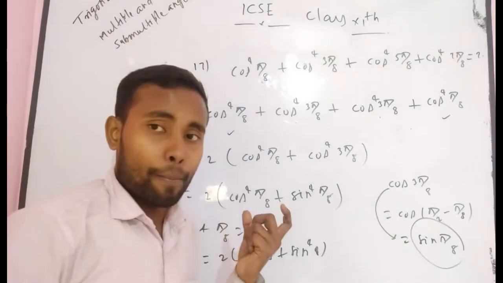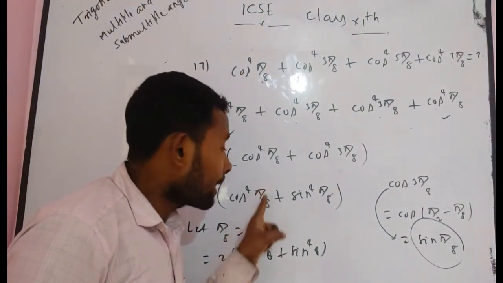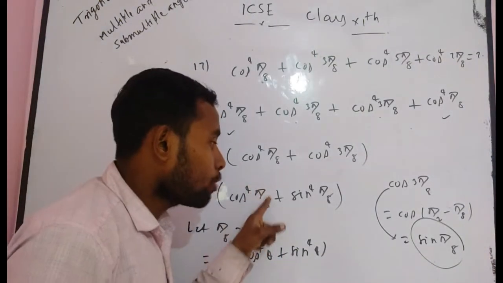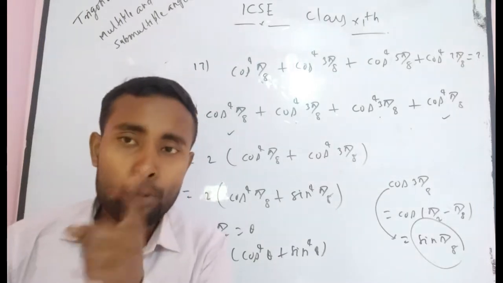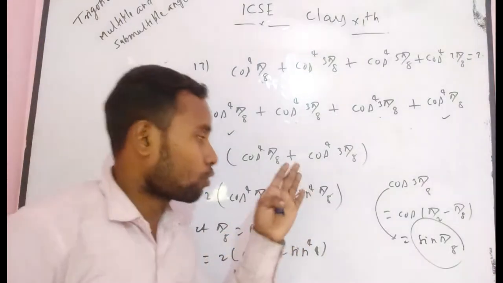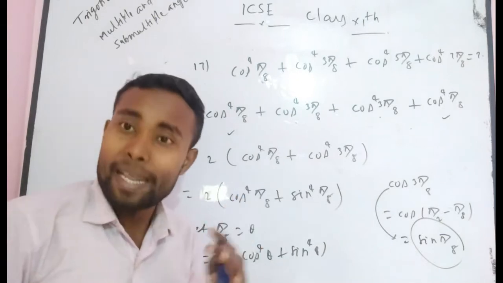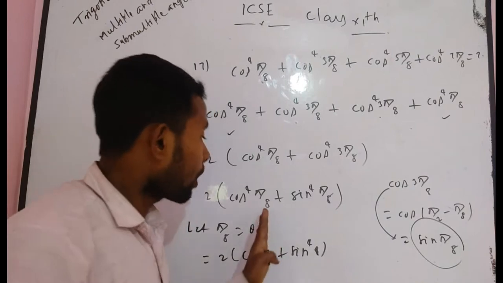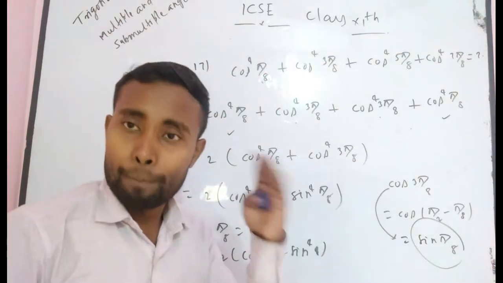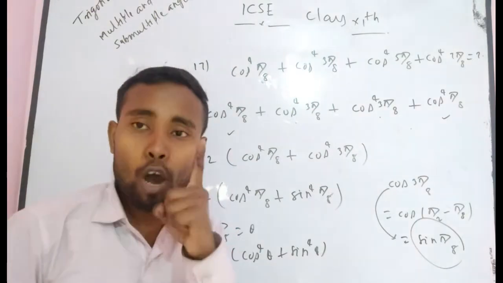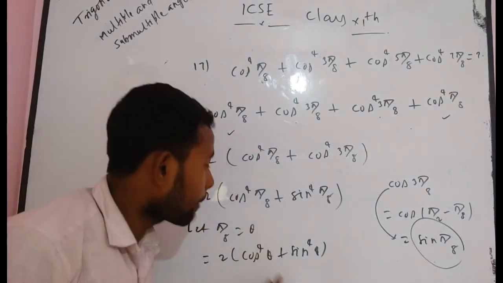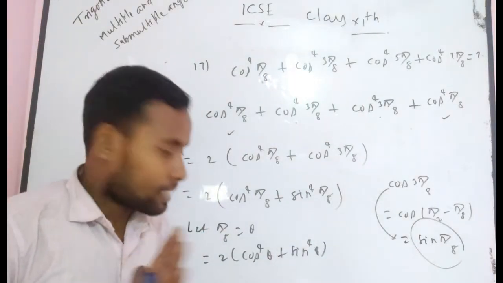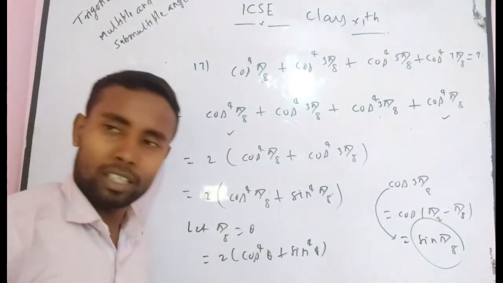If you multiply π/8 by 2, you get π/4. As you know, π/4 is known to you: cos π/4 is known, sin π/4 is known, tan π/4 is known. So if you convert this term, that means π/8, into π/4, it becomes easier. You should always try to convert cos⁴θ plus sin⁴θ in terms of a multiple angle such as 2θ or 4θ.